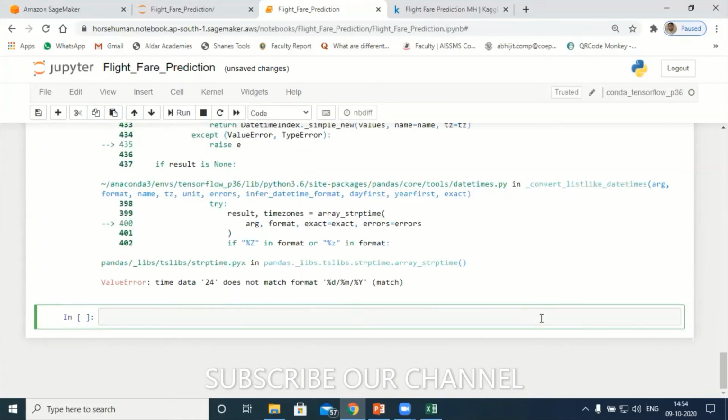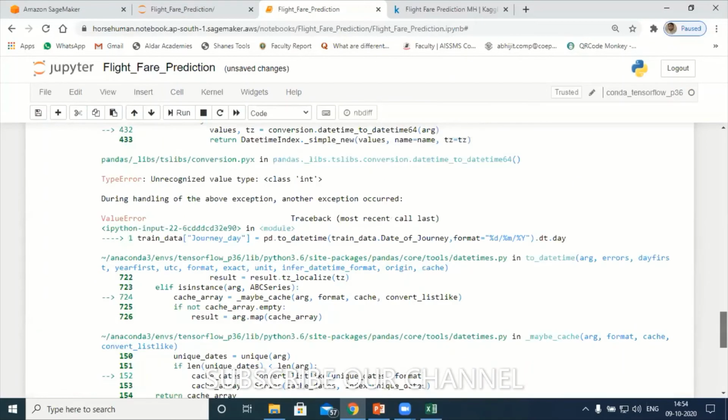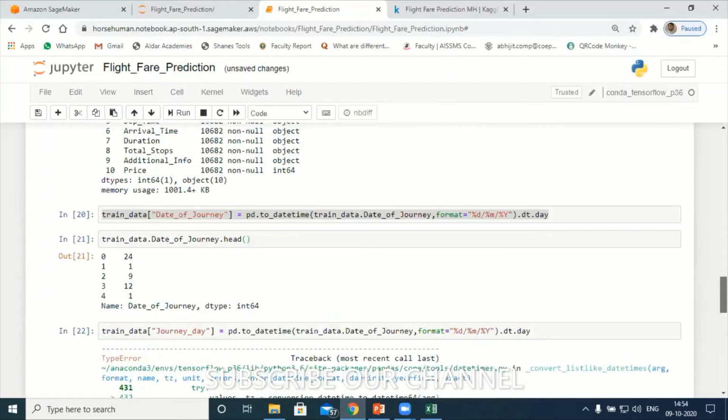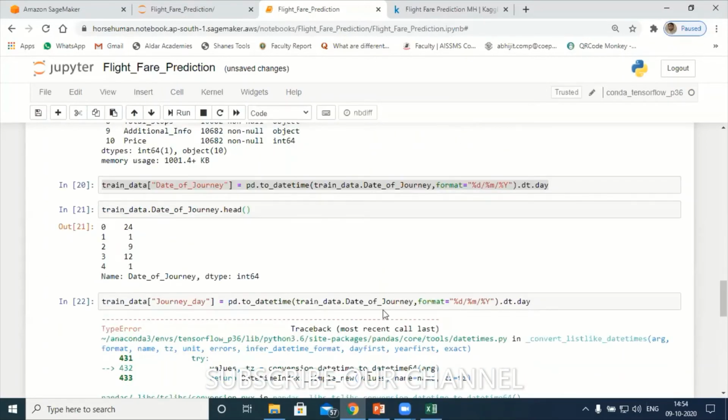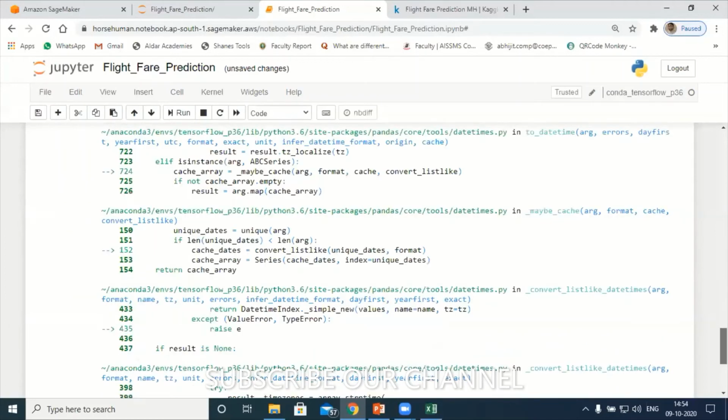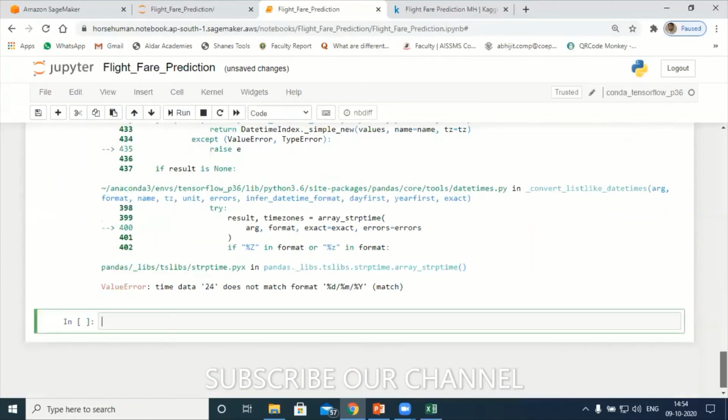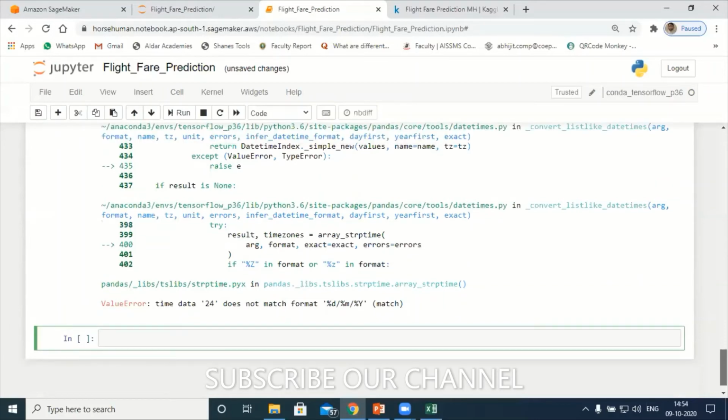Shift and enter. Again, I'm facing some problem. What is the problem? Participants, just have a look on this. Time data 24 does not match format. It is not matching, it seems.